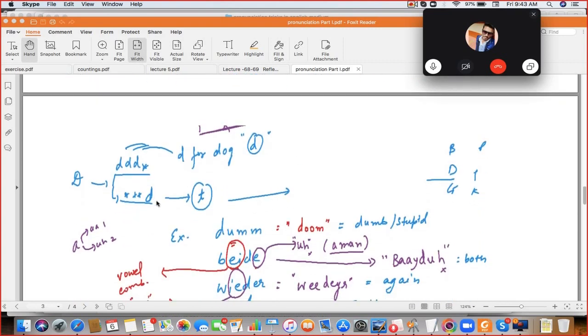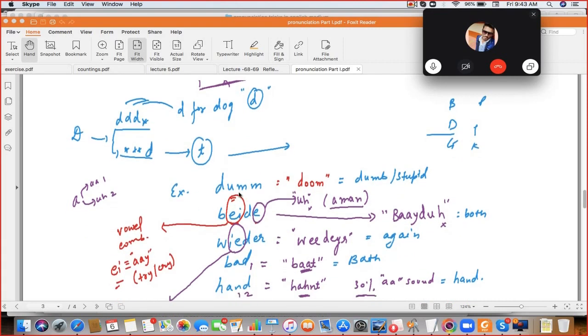D at the end is T, from the table BDGPTK. At the beginning or in the middle it is D for dog. So speak the examples. Dom. Bida. Vidar. Bart. Hunt.